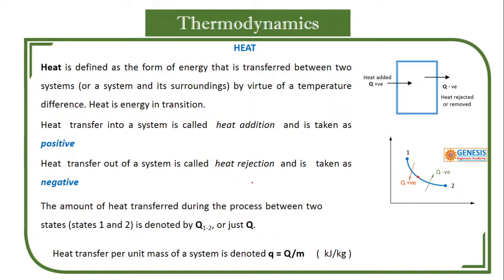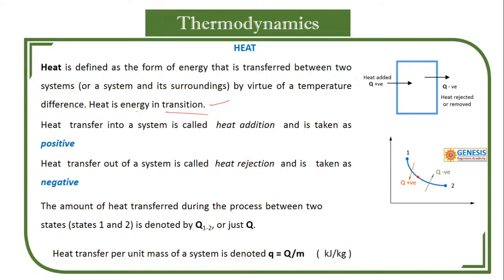What have you learned from this? What is heat? Heat is an energy which is transferred between two systems, from hot to cold, or from the system to the atmosphere, whatever it is. That is why heat is not fixed, it is in transition, it is on the move.